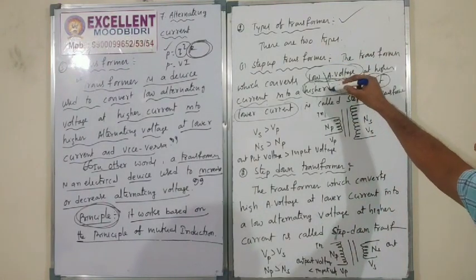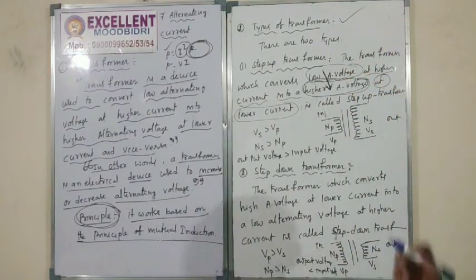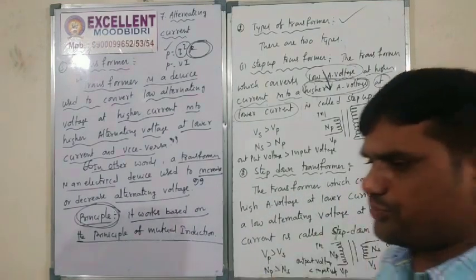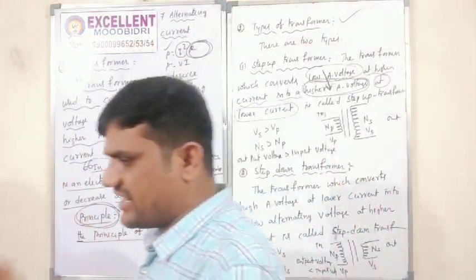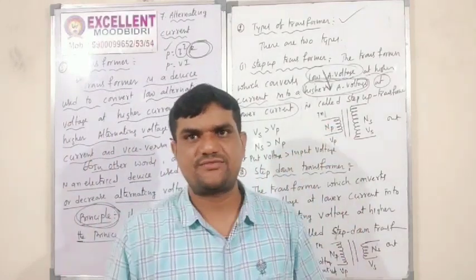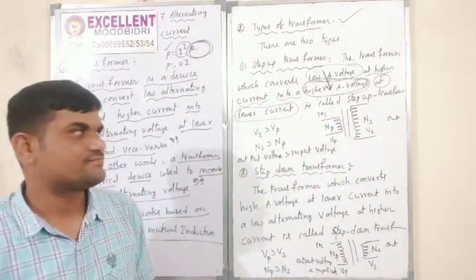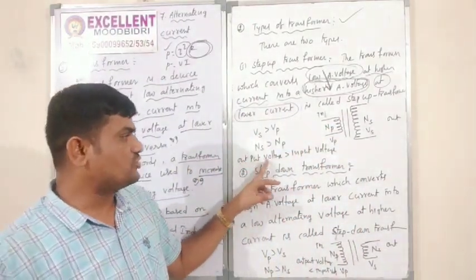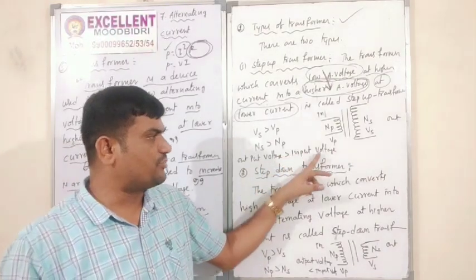That means the output voltage is greater than the input voltage. In simple words, the output voltage is greater than the input voltage.